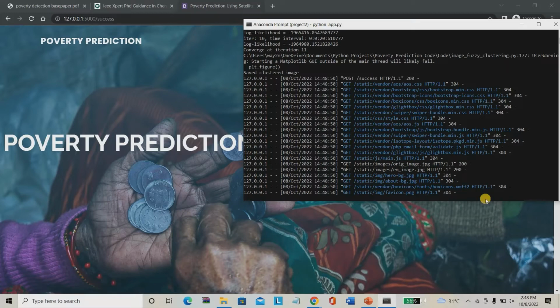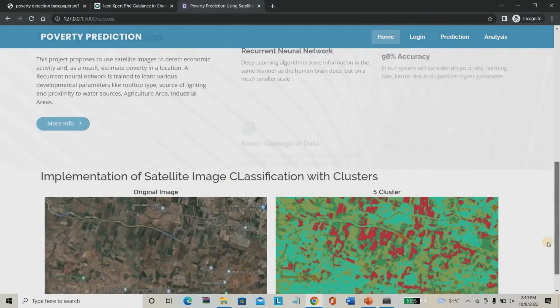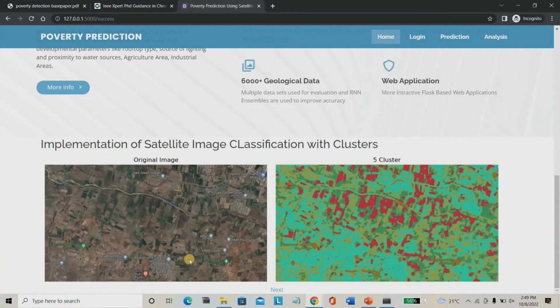So the 10th iteration has been completed. After the 10th iteration completed, if you are going for the results, this is the image which you are given. This is the extracted sample. You can see it can plot the agriculture area as well as building area, roads, as well as the wasteland. It's separated everything. So original image as well as cluster image, different features. Then we have to give for the next.